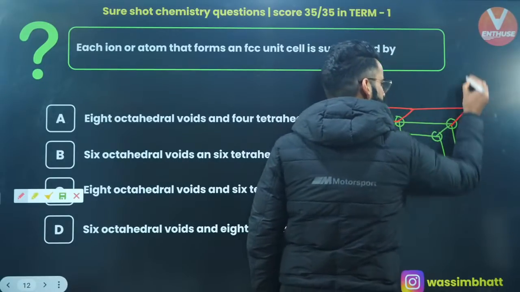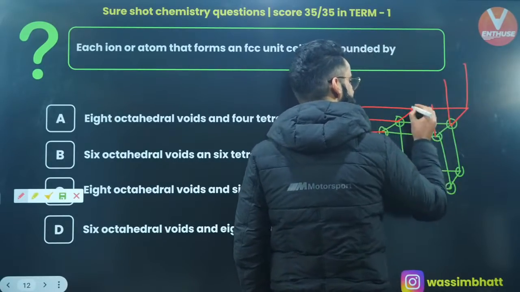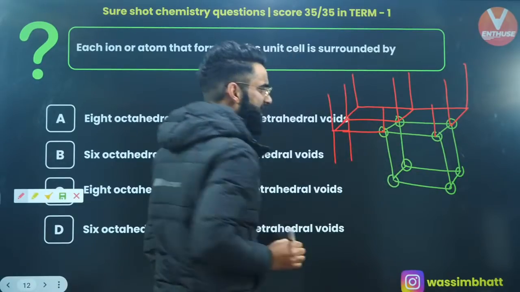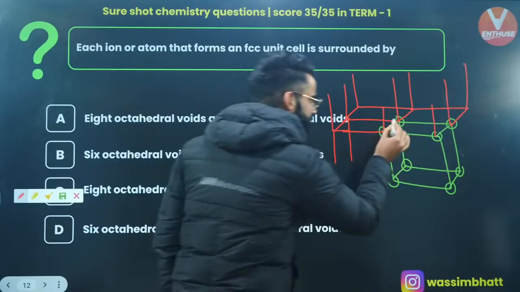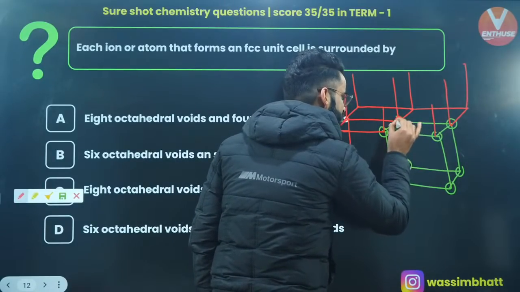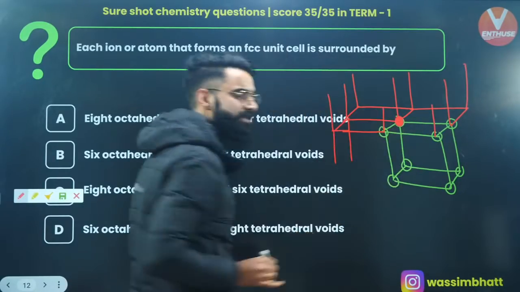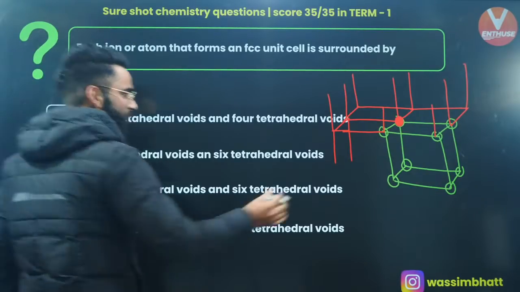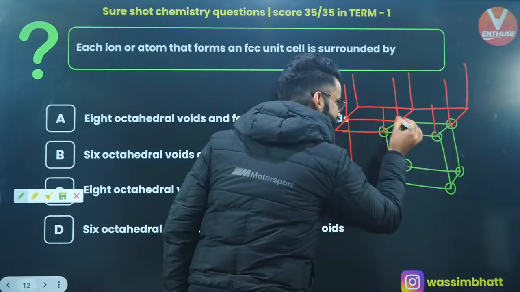So in total, there are 8 cubes. This particular particle is surrounded by 6 octahedral voids which are equidistant from it.